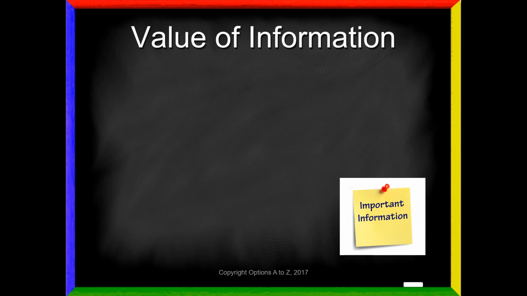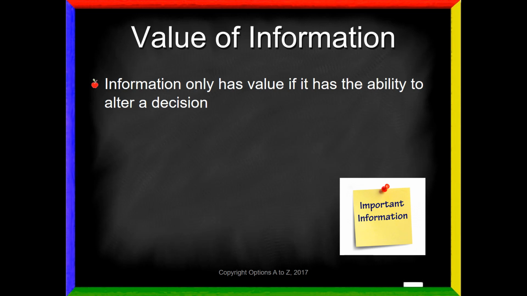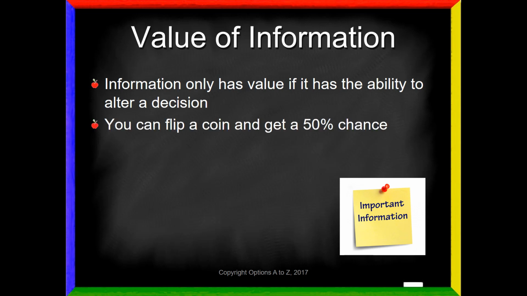So always remember, whenever you see hyped up ads like this, think about the value of information. Information only has value if it has the ability to alter a decision. So in this case, you can flip a coin and get a 50% chance of being correct at predicting a downturn, or you can pay $2,000 a year and get less. And I'll leave it up to you to figure out the value of that information.